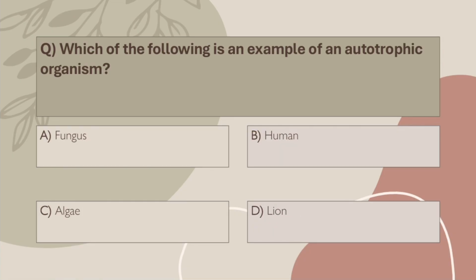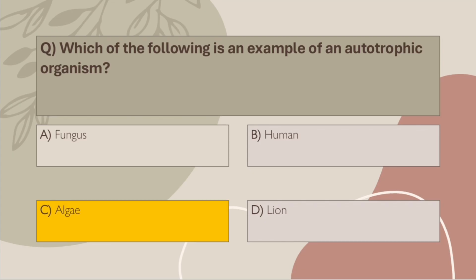Q6. Which of the following is an example of an autotrophic organism? A. Fungus. B. Human. C. Algae. D. Lion. Correct answer, C. Algae. Algae use sunlight to make their own food, hence autotrophic.